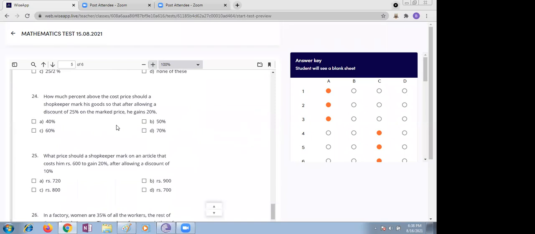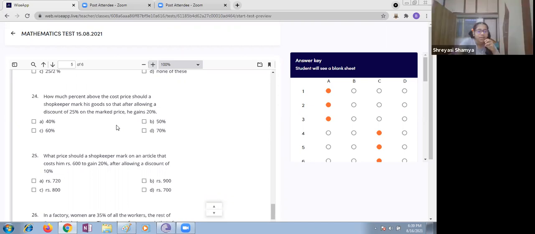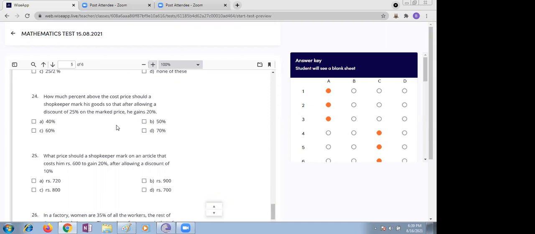Next, how much percent above the cost price should a shopkeeper mark his goods so that after allowing a discount of 25% on the market price, he is still gaining 20%?